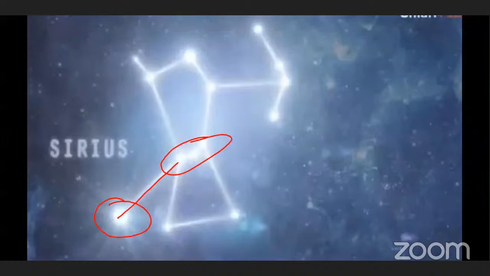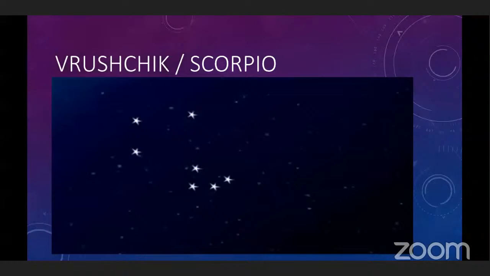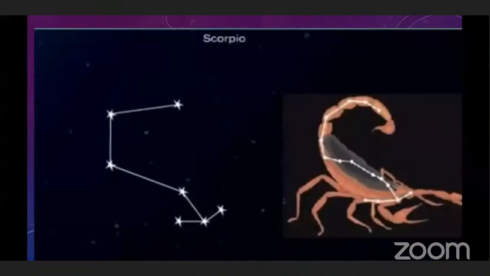Okay. Now the next constellation is Wrishik or Scorpio. The Indian name of this constellation is Wrishik. Wrishik or Scorpio is a constellation of 10 to 12 stars. See, this constellation resembles the shape of a scorpion, so the name of this constellation is Scorpio.